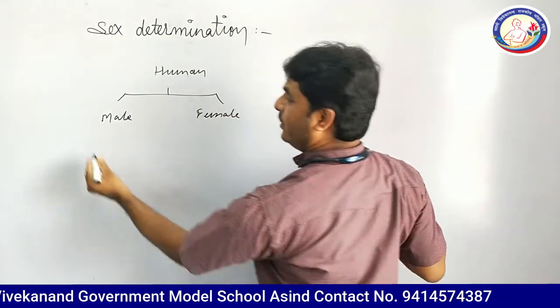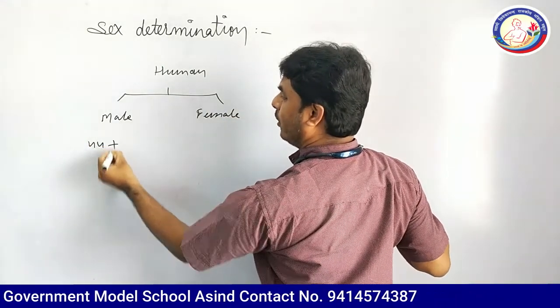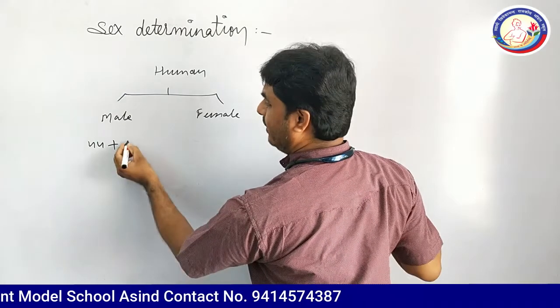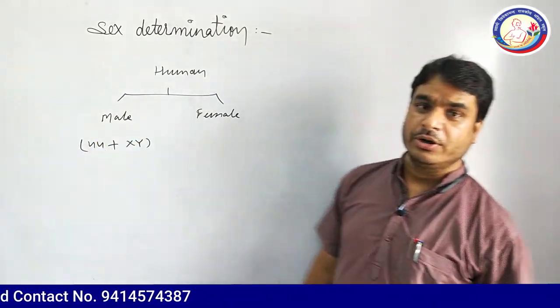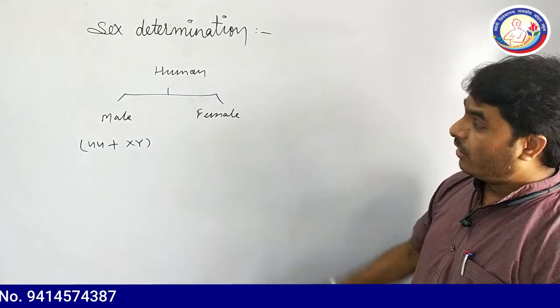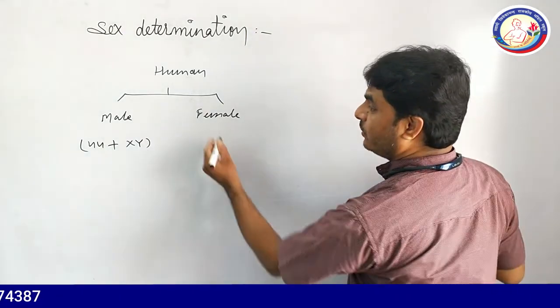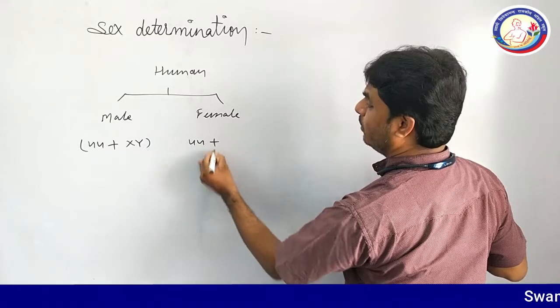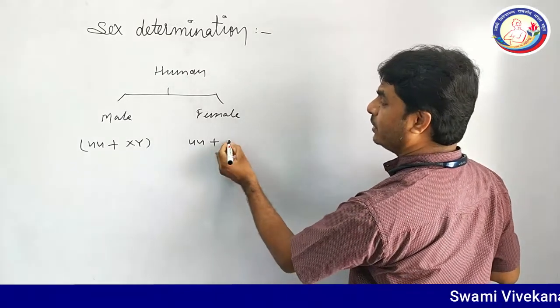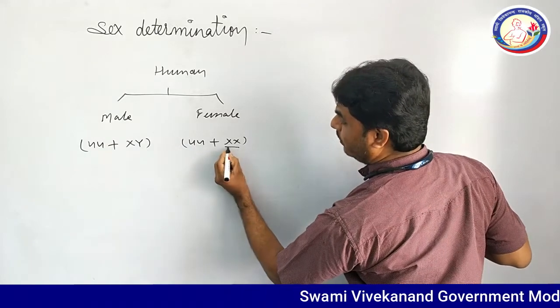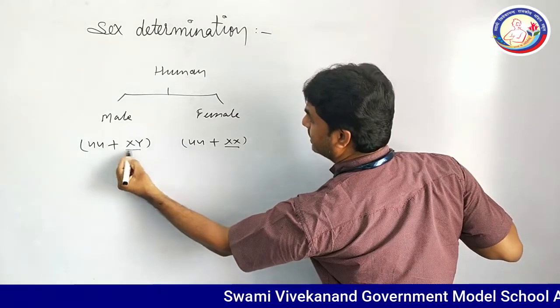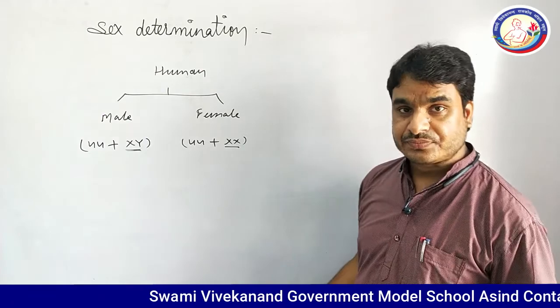Male contains 44 autosomes, while X and Y chromosomes are allosomes, or you can say sex chromosomes. On the other hand, the female has 44 common autosomes, while it shows a pair of X chromosomes. This is the homozygous condition and this is the hemizygous condition.